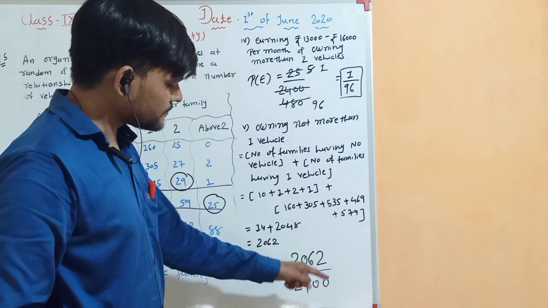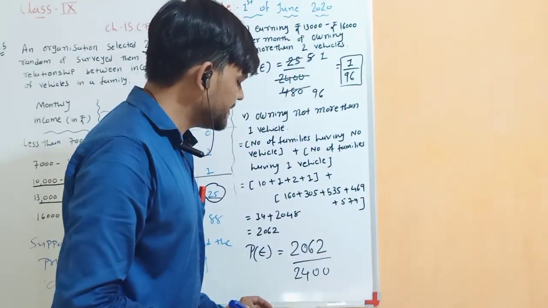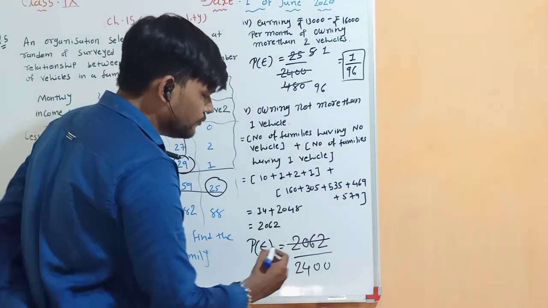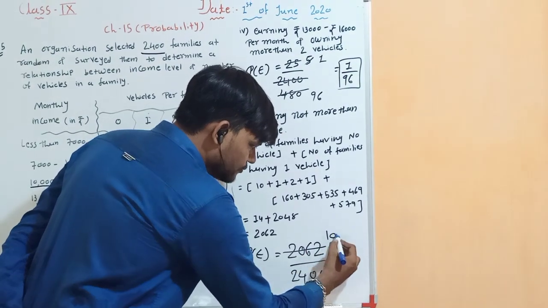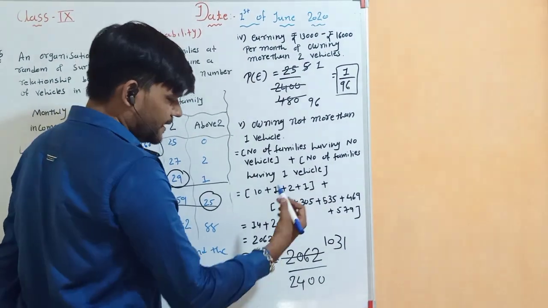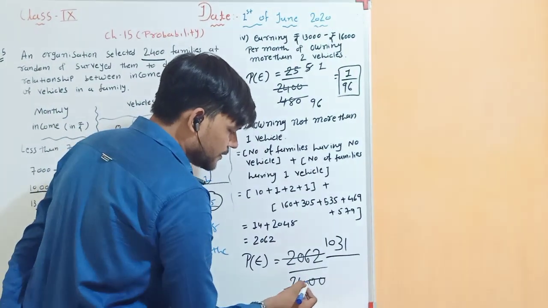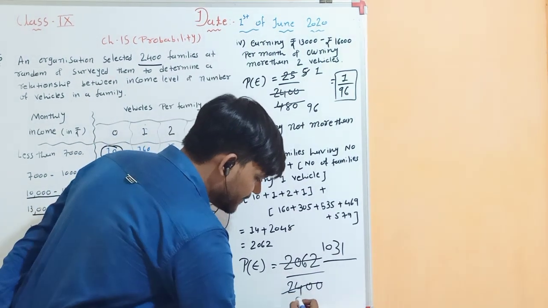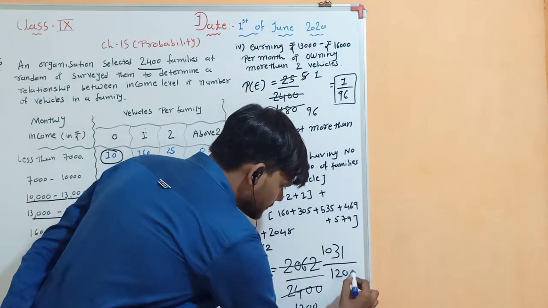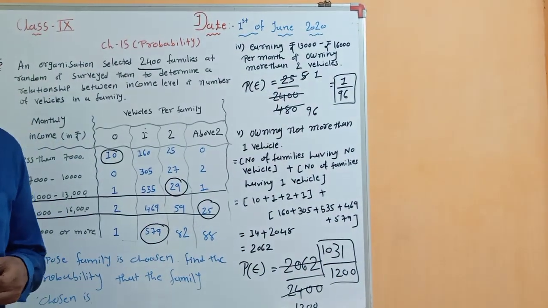Now both numbers have an even digit at the end, so it should be divisible by 2. So 2062 divided by 2 gives you 1031 on top, and 2400 divided by 2 gives you 1200. So your answer is 1031 upon 1200. Okay students.